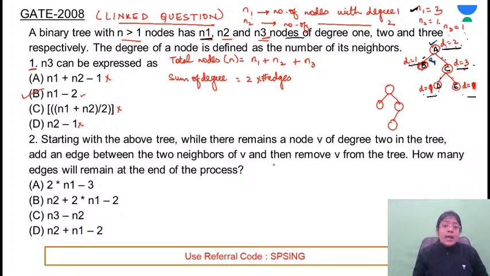So this means that the number of edges is 1 less than the number of nodes. Clear? Substitute this value here. It will be twice n minus 1. Make sense? Is this clear?